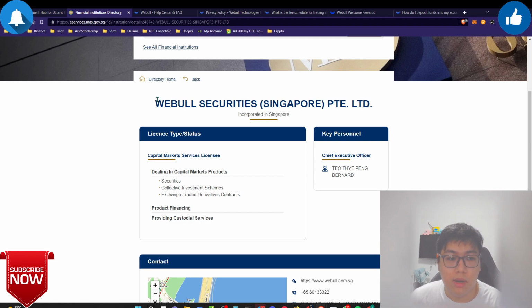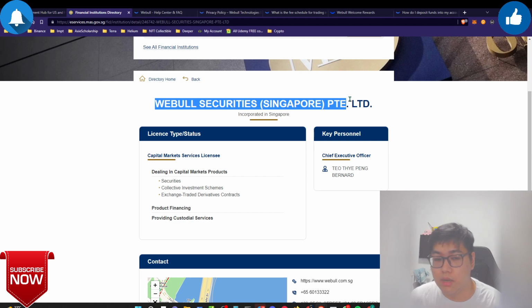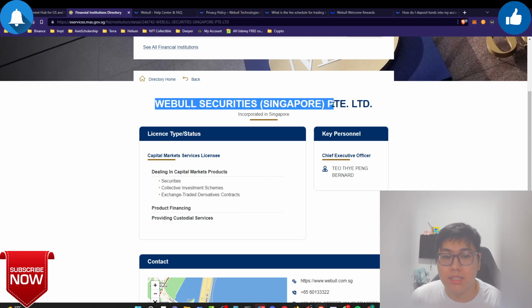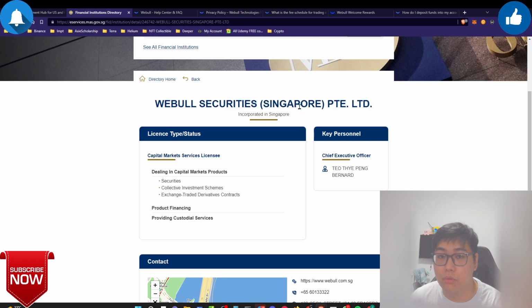So over here, whatever happened with the Webull international company, let's say suddenly they fall into a scam, or they got hacked or whatsoever, and all of their stock is gone, all their assets are gone. Webull Securities Singapore itself is a different entity, so your stocks and assets are safe unless Webull Securities Singapore has been hacked and so on. Basically if the whole thing falls over here in Singapore, your funds fall as well.